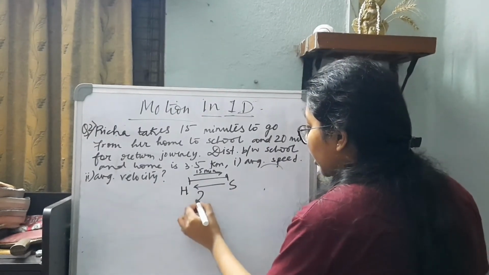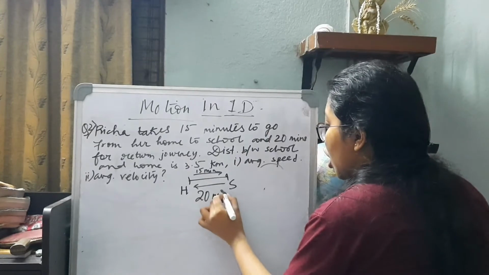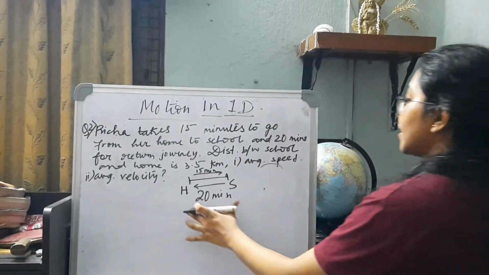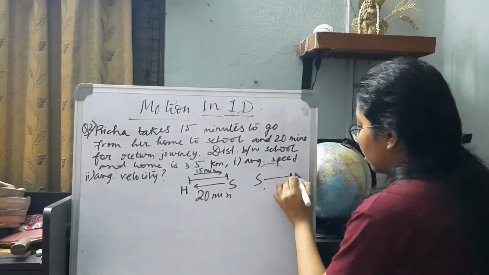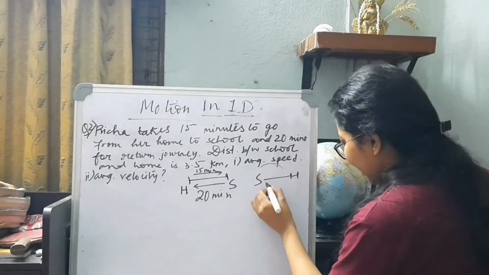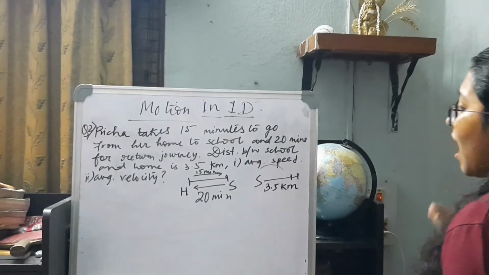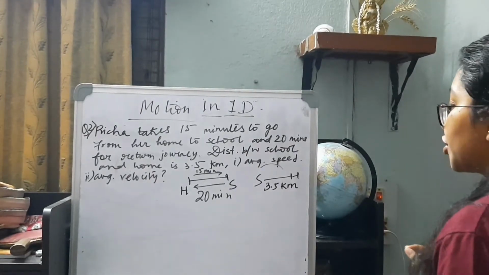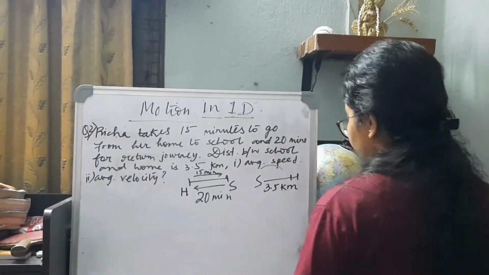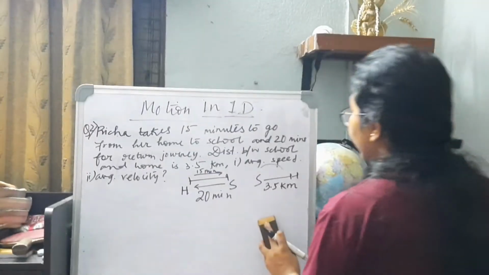For returning, she is taking approximately 20 minutes. The distance between the school and her home is 3.5 kilometer. It is asked, find the average speed and the average velocity. I hope the question is very much clear to you.